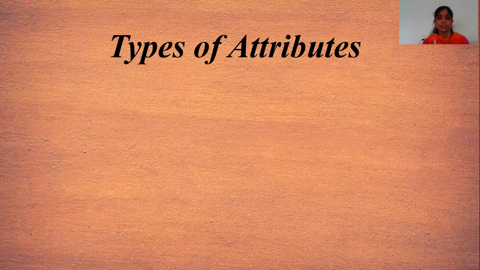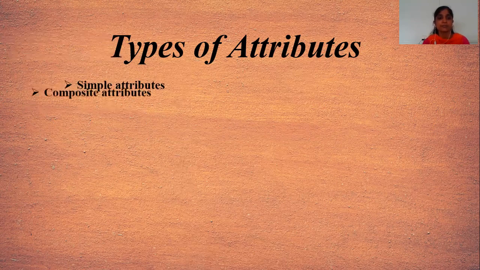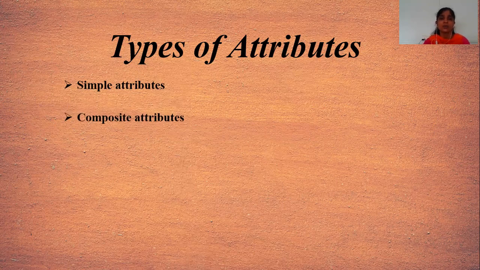Types of attributes. There are different types of attributes available in the entity relationship diagram, and by using those types, we can easily develop our database from that particular format of the attributes. First one is simple attribute. Simple attributes means there are only simple attributes, just like student, then its name, class, gender.